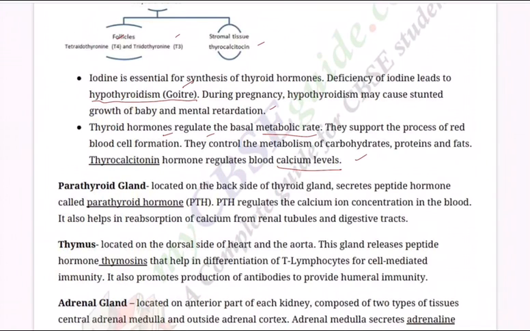Next, parathyroid. Located on the backside of thyroid gland, secretes peptide hormone called PTH, parathyroid hormone. PTH regulates the calcium ion concentration in the blood. It also helps in reabsorption of calcium from renal tubules and digestive tracts. So these are the various important roles played by different endocrine glands.